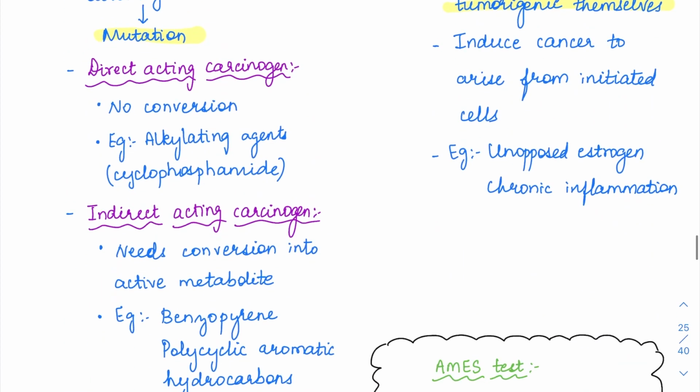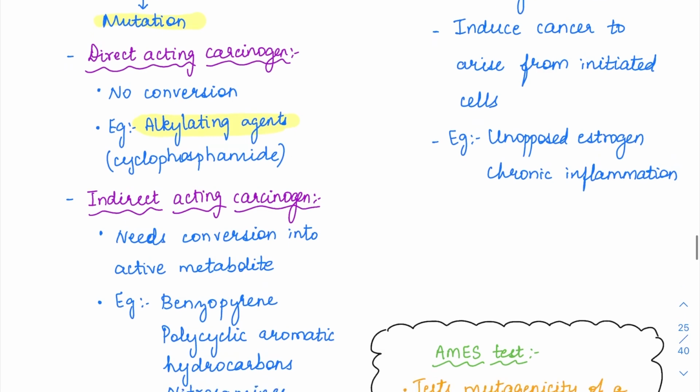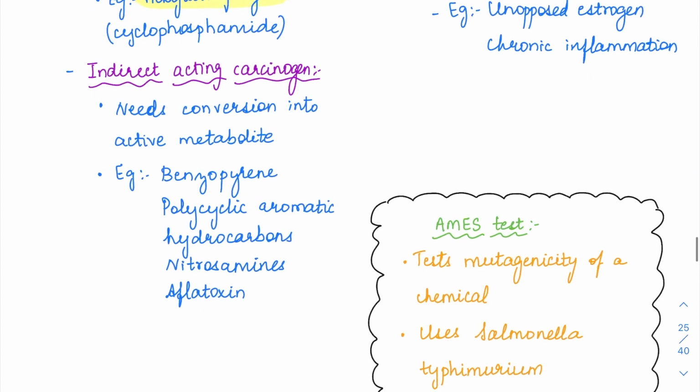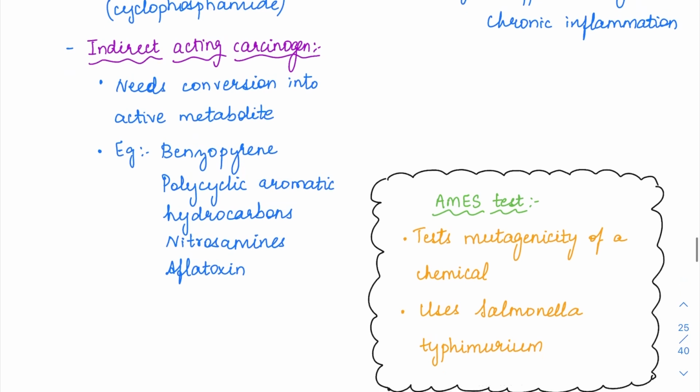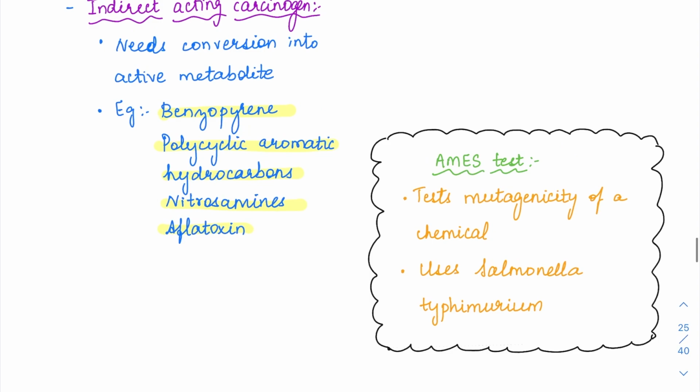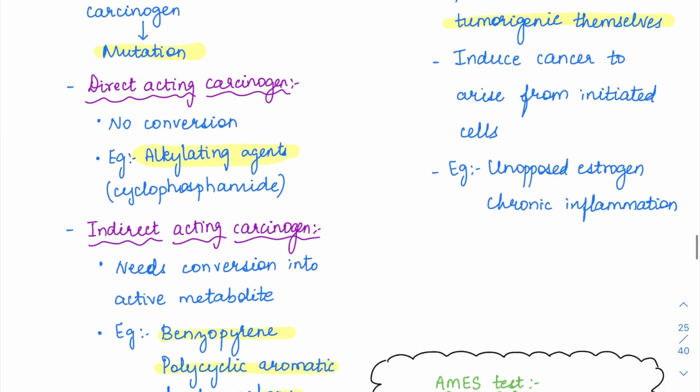So examples of initiation will be direct carcinogens and indirect carcinogens. A direct carcinogen is the one without any conversion, they are directly carcinogenic. Examples of this are chemotherapeutic agents like alkylating agents, cyclophosphamide. These alkylating agents are directly carcinogenic. Indirect acting carcinogens undergo metabolism, and the active metabolite is the one which is going to cause the cancer. Examples of this will be benzopyrenes, polycyclic aromatic hydrocarbons, nitrosamines and aflatoxins. Most of these we read are indirect carcinogens. All of these are going to cause indirect carcinogenesis.